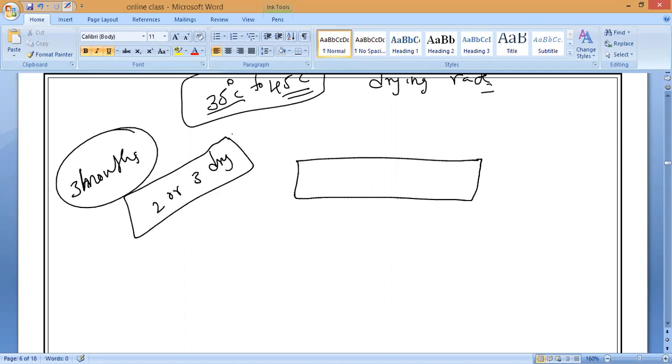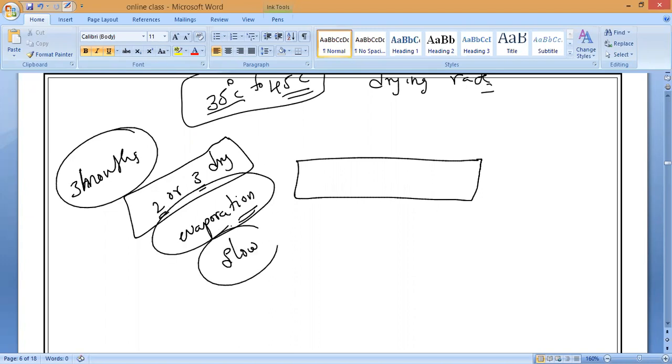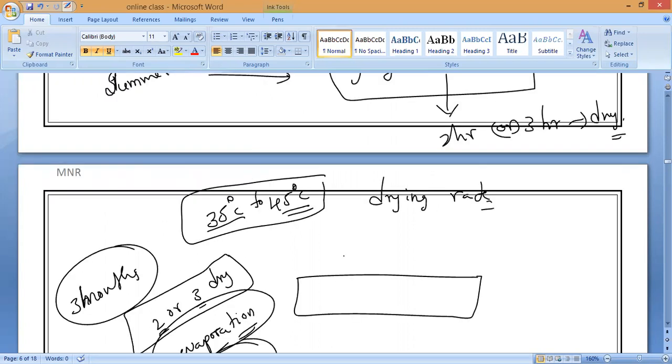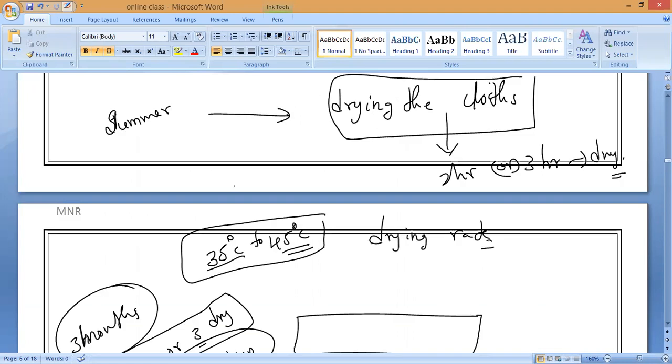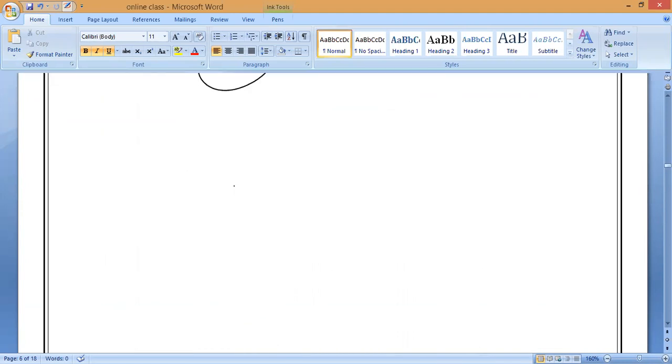Yes, sir. So by that time, even though the weather is very cool and the atmosphere has enough water, why is it drying, guys? Because of what process? Because of evaporation. But at that time, is evaporation slow or fast? Evaporation is slow, sir. Understand? So no matter whatever the temperature, the liquid is always converting into gaseous state. So what process do we call this? Evaporation.